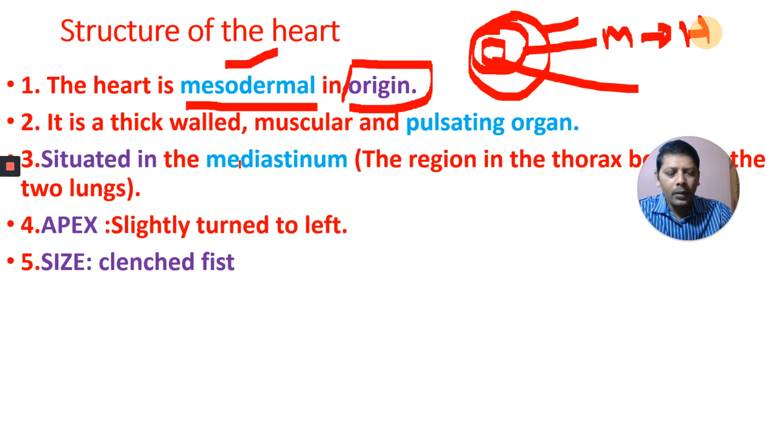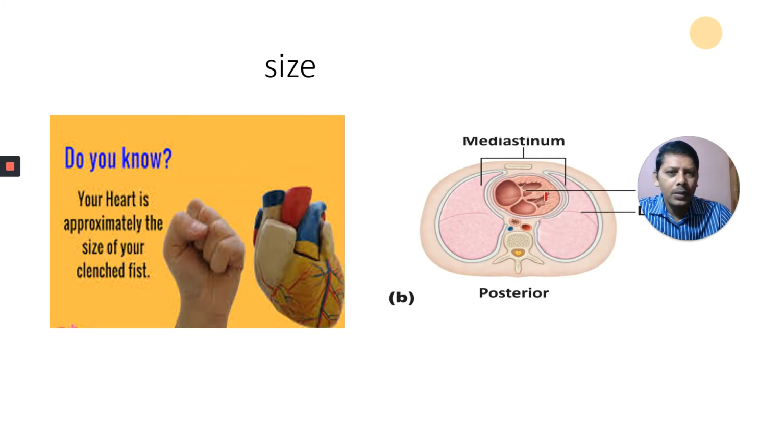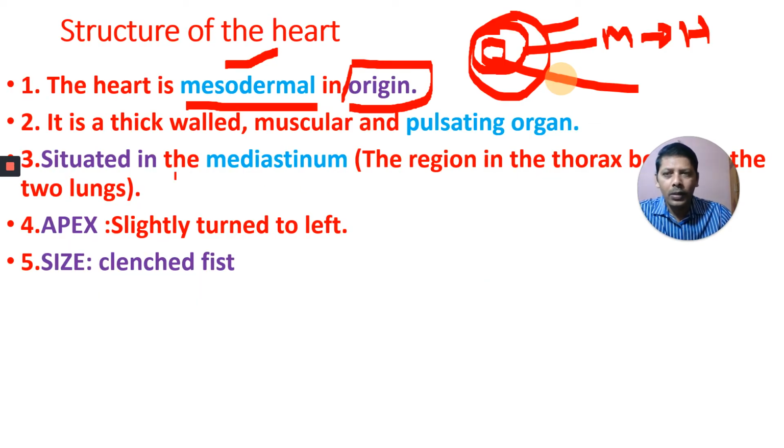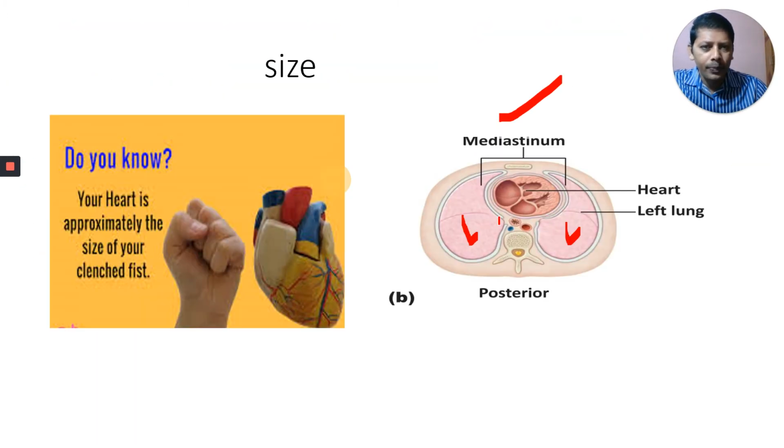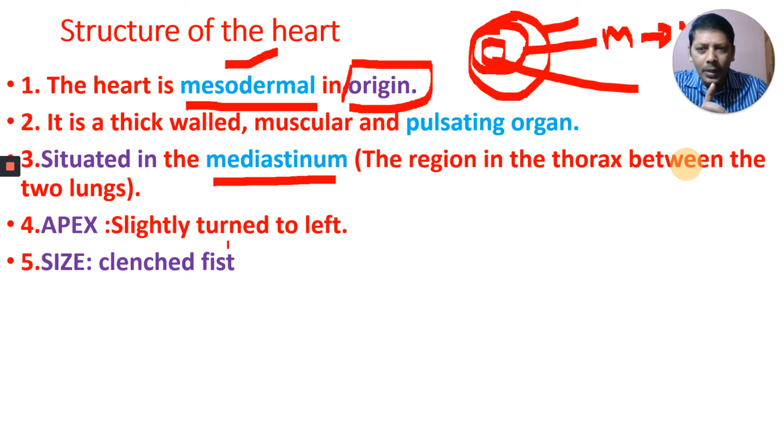Where is our heart situated? Our heart is situated in the mediastinum. You can observe here, this is one lung, and this is the other lung. Between the two lungs, there is a space. We call that the mediastinum. The heart is situated in the mediastinum, the region in the thorax or chest cavity between the two lungs. In that mediastinum, what is present? Our heart is present.